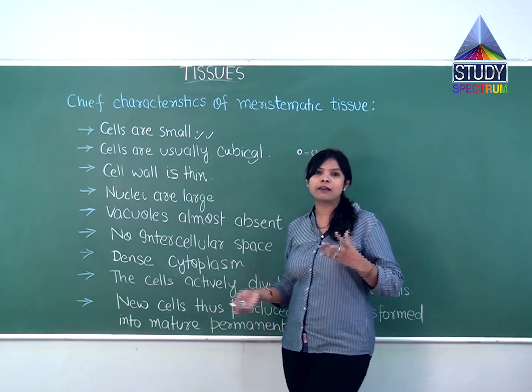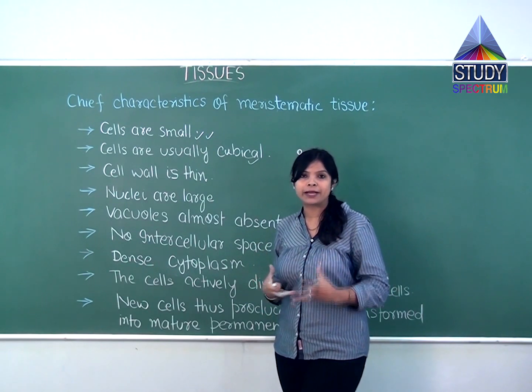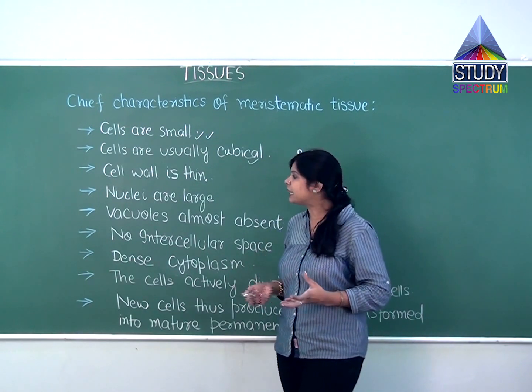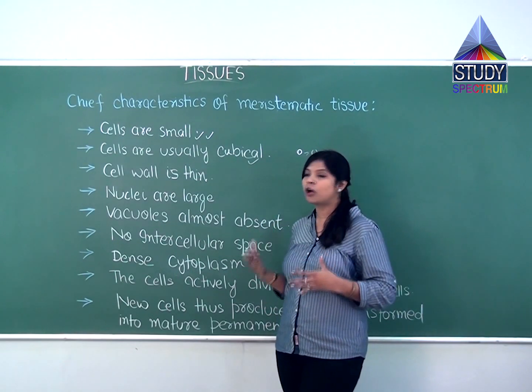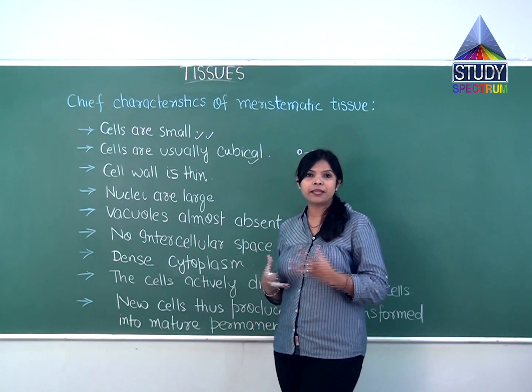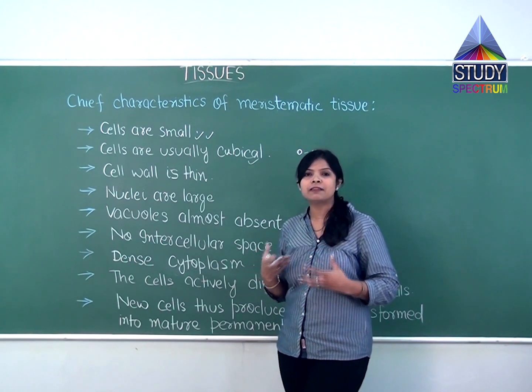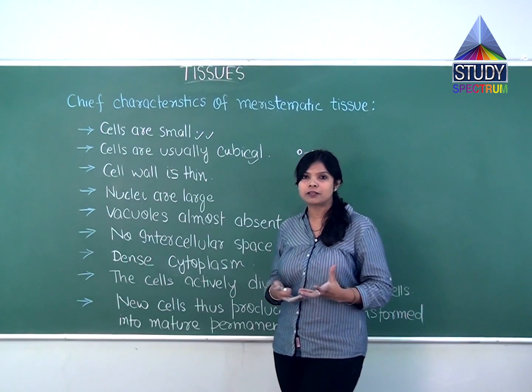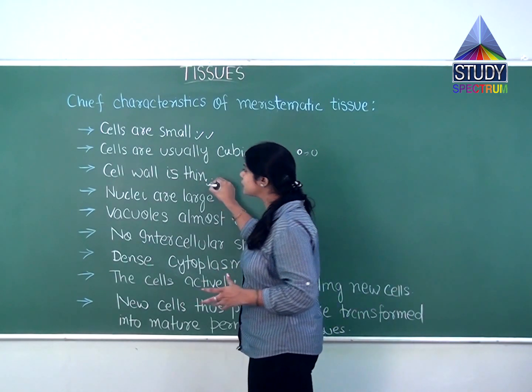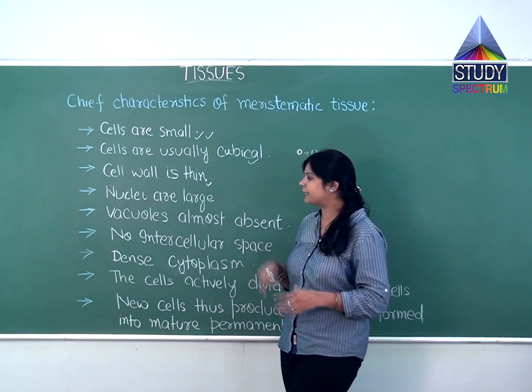What is the cell wall? The cell wall provides a protective covering to the cell. As they are dividing tissues, if the cell wall becomes thick, they won't divide easily. For the division, what do they need? They need a little less protective covering. Because of that, the cell wall is also thin in the meristematic tissues.